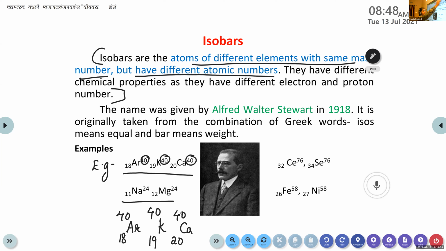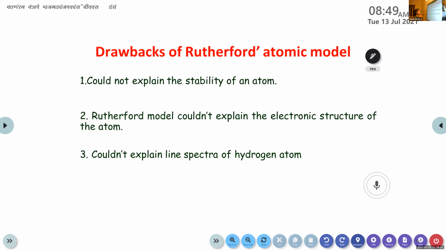Is this clear, children? All of you completed, right? Then we had discussed Rutherford's atom model in the last class, based upon the gold foil experiment. There are certain drawbacks for Rutherford's nuclear model of an atom, so we can just point out the drawbacks of Rutherford's atomic model.